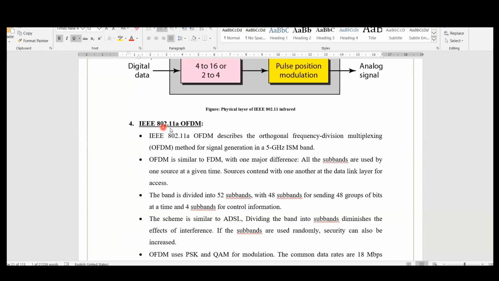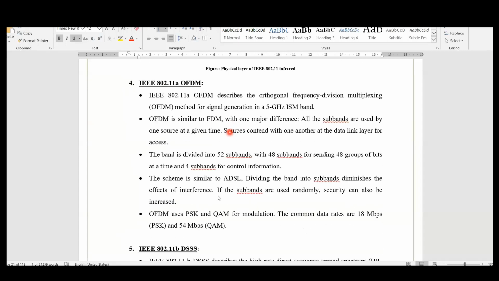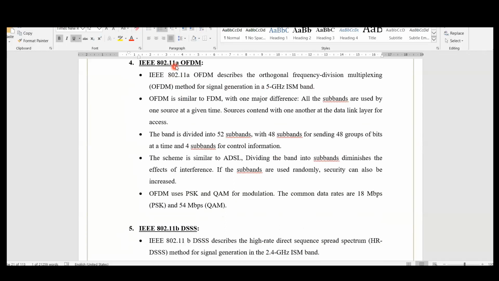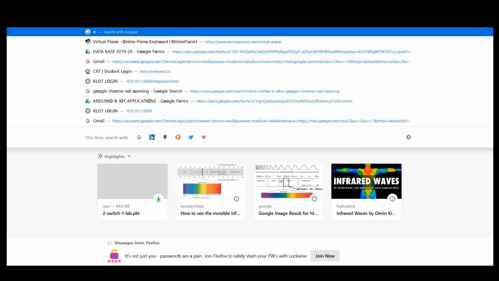So finally, we'll go for the IEEE 802.11a OFDM technique. The OFDM technique is a very important one. People are presently using this method. You can observe that IEEE 802.11a stands for OFDM, orthogonal frequency division multiplexing. I think you have not studied this one. Let me show some examples of this. It goes for 5 gigahertz, instead of 2.4 gigahertz, we go for the 5 gigahertz band. Let me search and show you this one. OFDM.